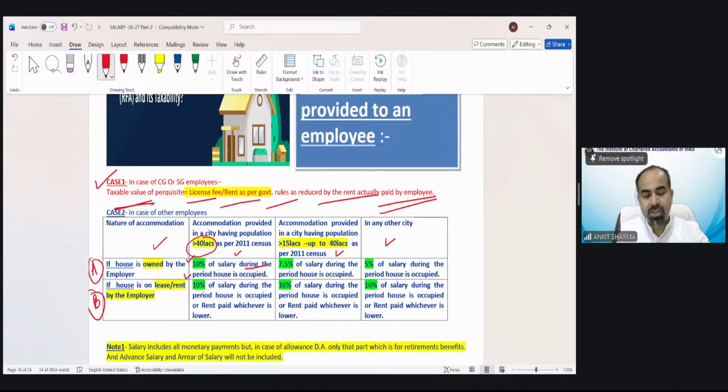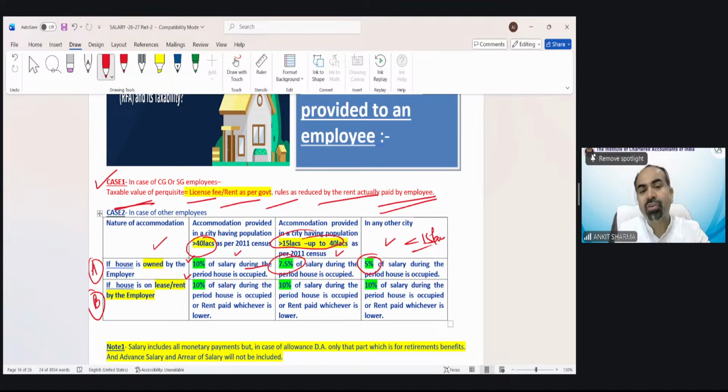If the population is 15 to 40 lakh, then instead of 10%, it would be 7.5% of salary. And in any city with less than 15 lakh, it would be 5% of salary during the period the house is occupied. So up to 15 lakh of population, 5%, then 7.5%, then 10%. You just need to remember these percentages.